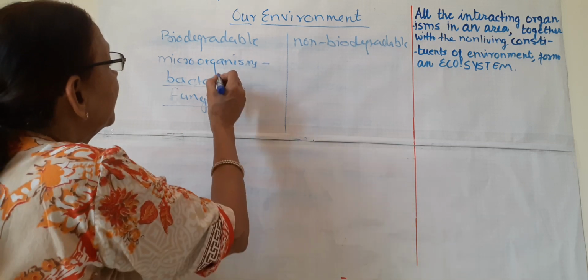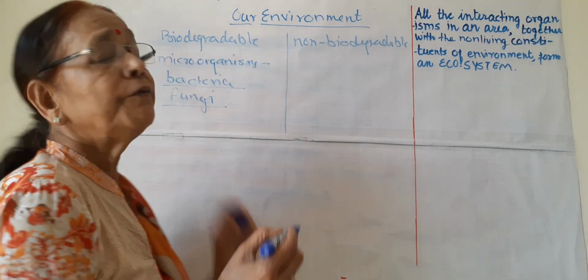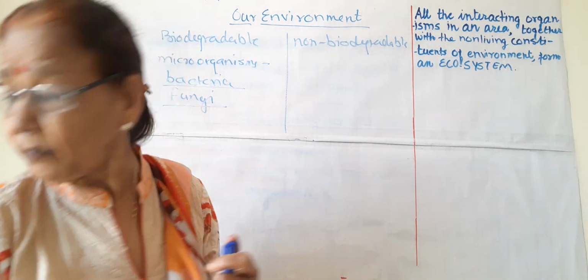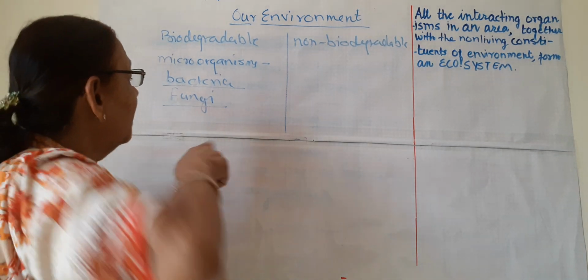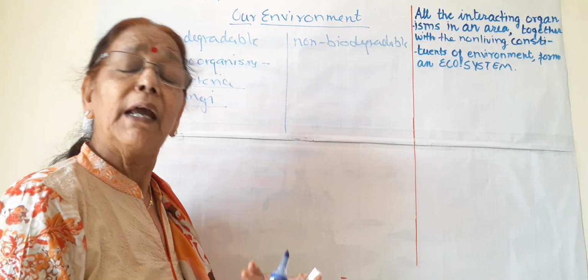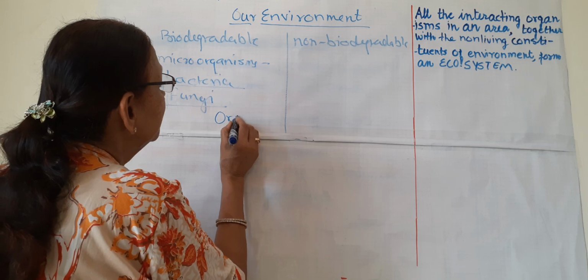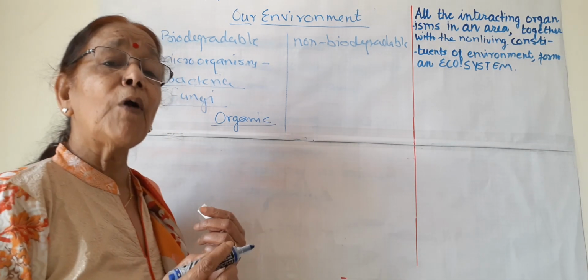So these bacteria and fungi are biological forms which degrade these waste products in the environment. And these waste products are, for example, of living origin. Living means they are organic in nature. Organic in nature means they are from life.